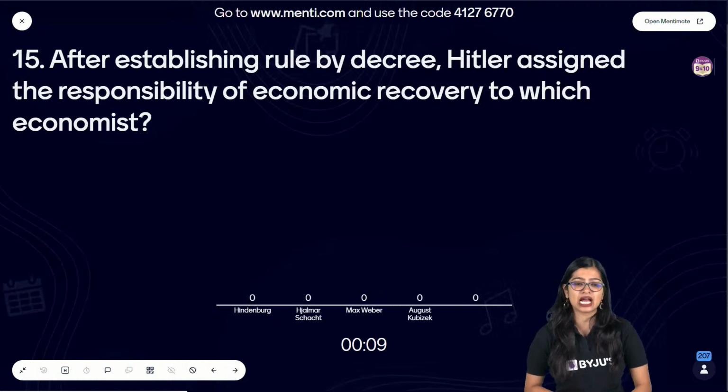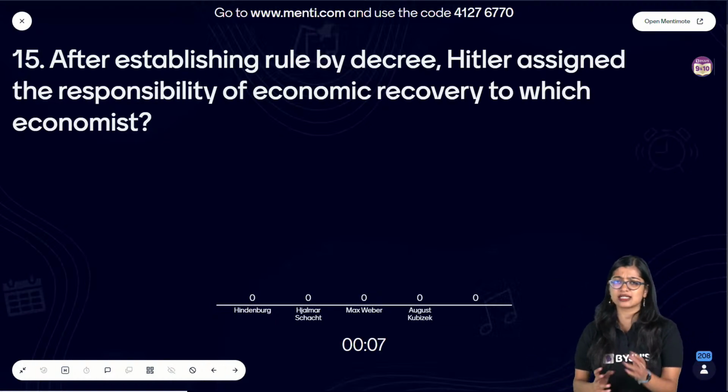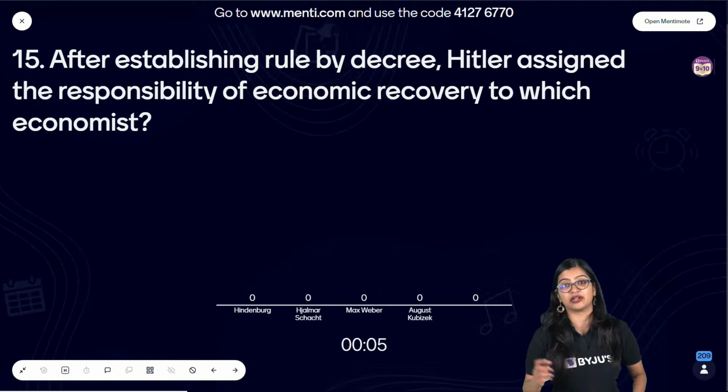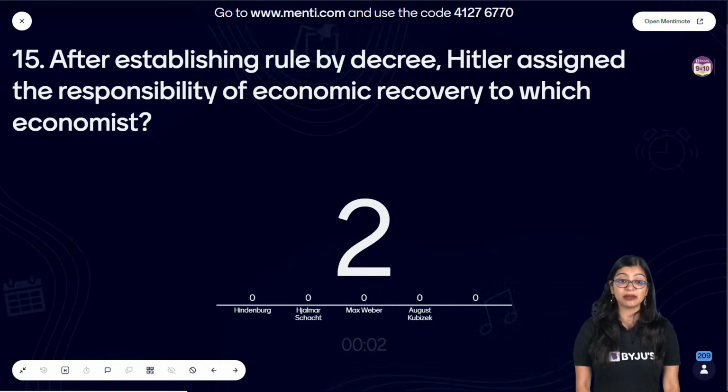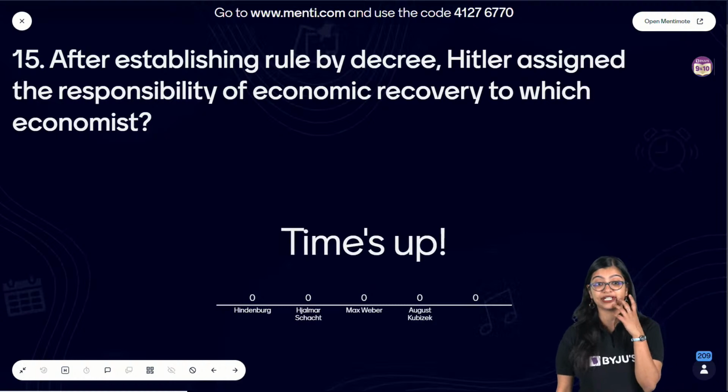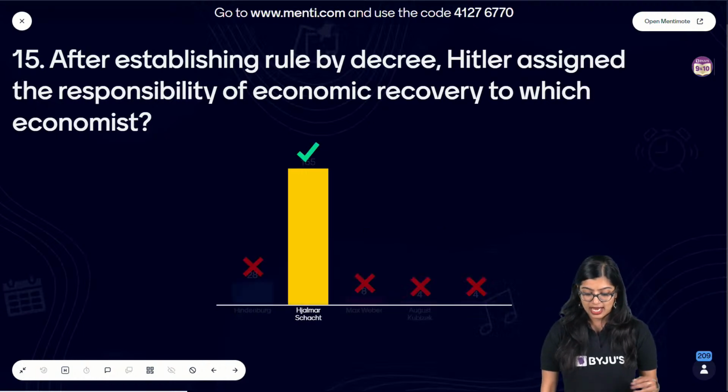Actually, Nazism and Rise of Hitler is not a very tough chapter. It's a very interesting chapter, right? But make mind maps for this particular chapter. That will definitely help you study this chapter well.